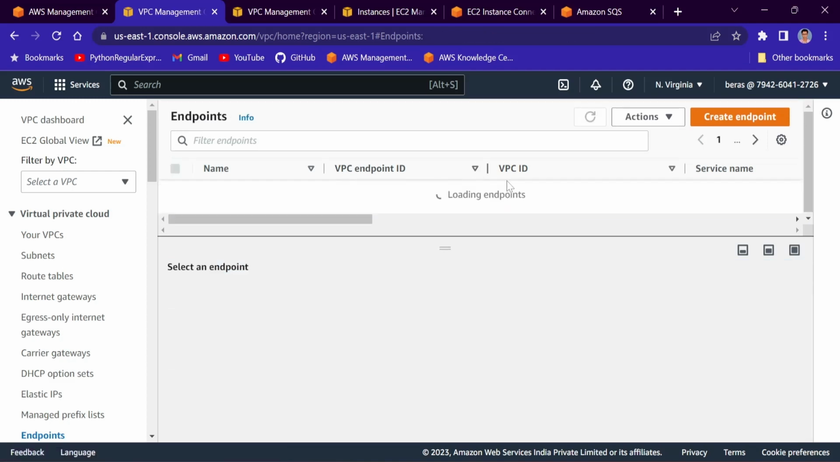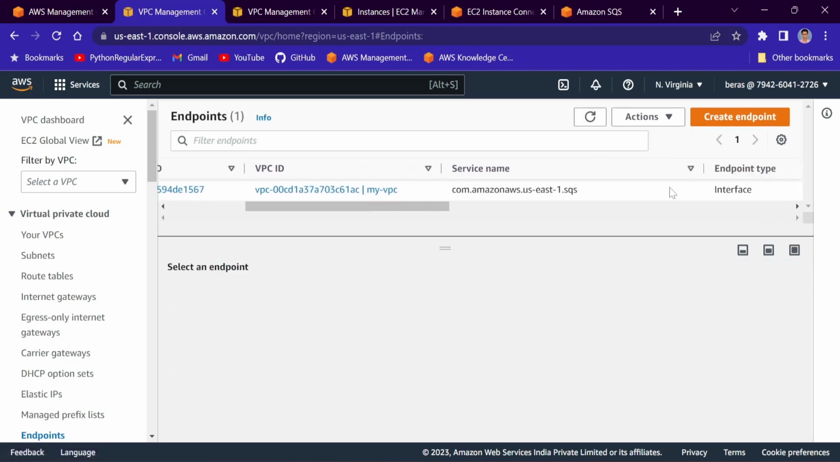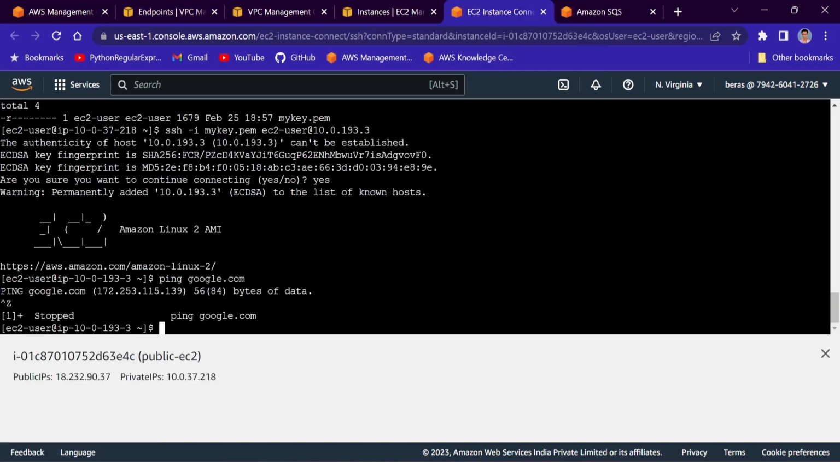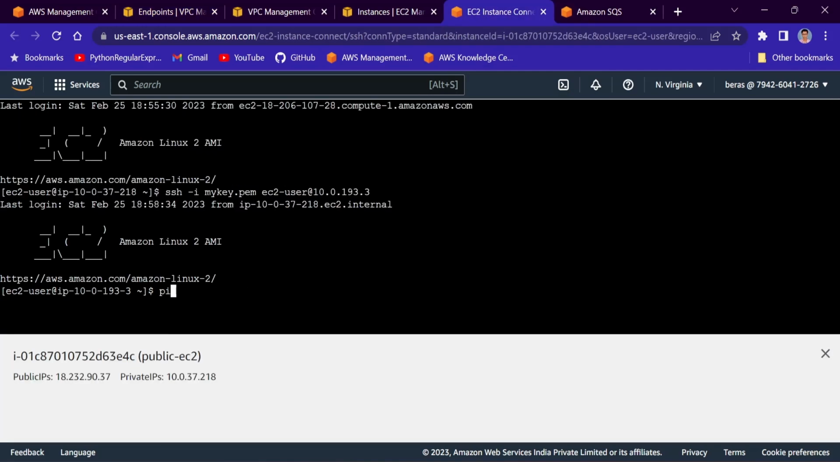I'll clear the filter, and if you see here, the status is still pending. Okay, so we will wait for the status to change from pending to available. You can see now the interface endpoint is available. Fine. I will go to the instance now. Now I will ping google.com again to check whether it is still able to connect to the internet or not. It should not, but still we are checking.